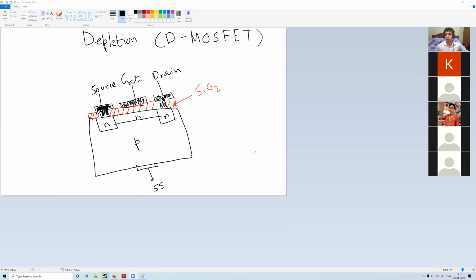Right. So is it okay for all? This structure. If you have a question, you can just write it in the chat. That would be better.